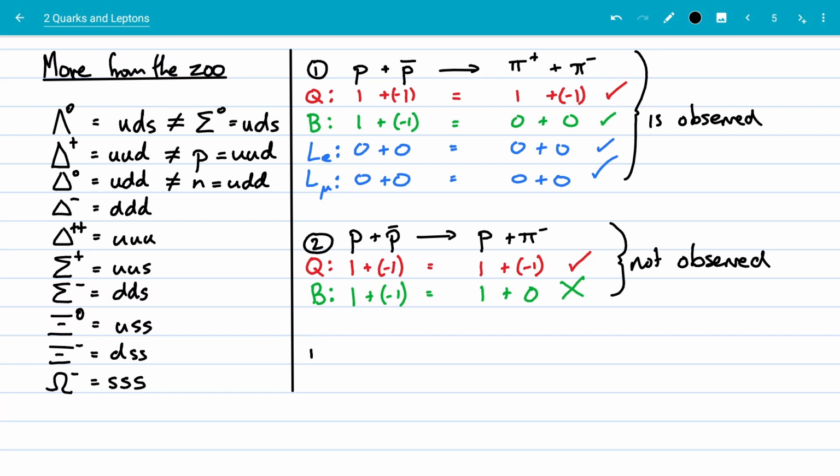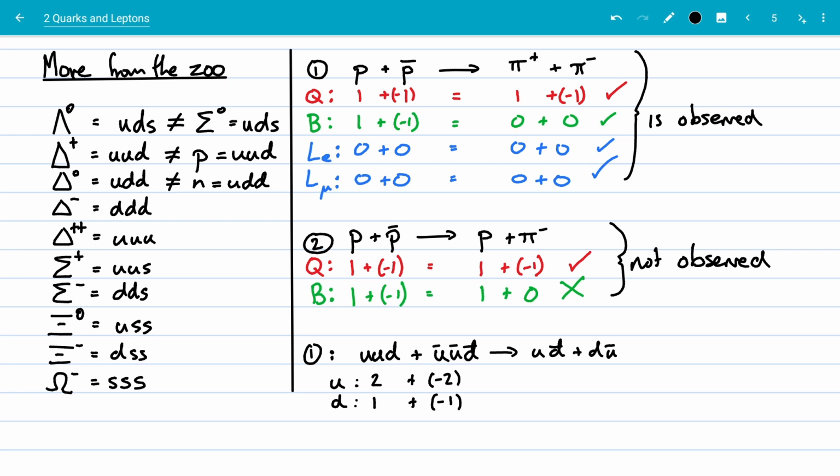Now, let's look at the first one of these in terms of quarks. What's going on here? We've got an up and a down, plus an up and a down, but these are anti-quarks. So how many ups do I have in total? And how many downs do I have? Well, I've got 1, 2, and I've got 1, plus, well, these are antiparticles. Now that decayed into a pi plus, which is an up anti-down, and a down anti-up. That's the pi 0. I'm looking at number 1 on this top of this list.